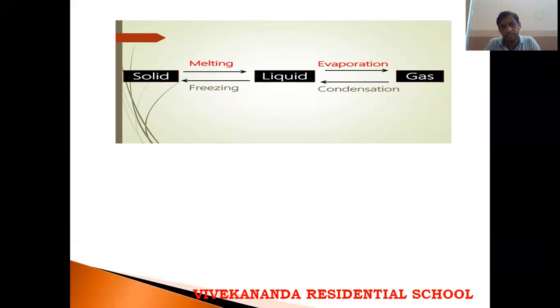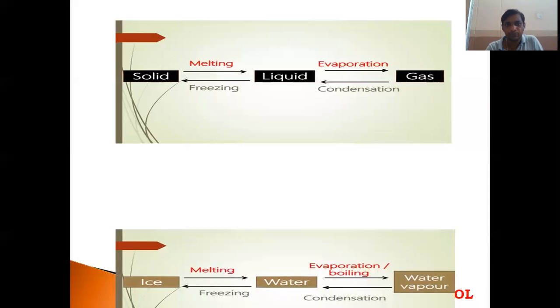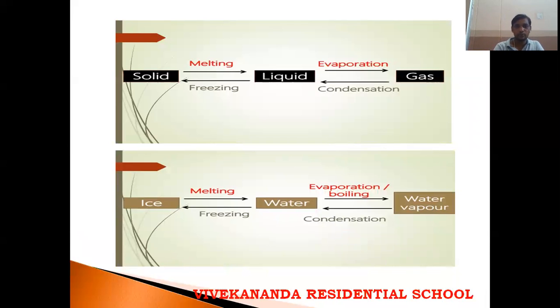Again, if the liquid is cooled, that means if you place the liquid in the deep freezer of your refrigerator, then after some time you will see ice cubes. That process is called freezing. The change of liquid to its solid state, that means water to ice, is called freezing. The freezing point of water is 0 and the melting point of ice is 0. When ice is heated, it changes to water. That is called melting. The melting point of ice is 0.